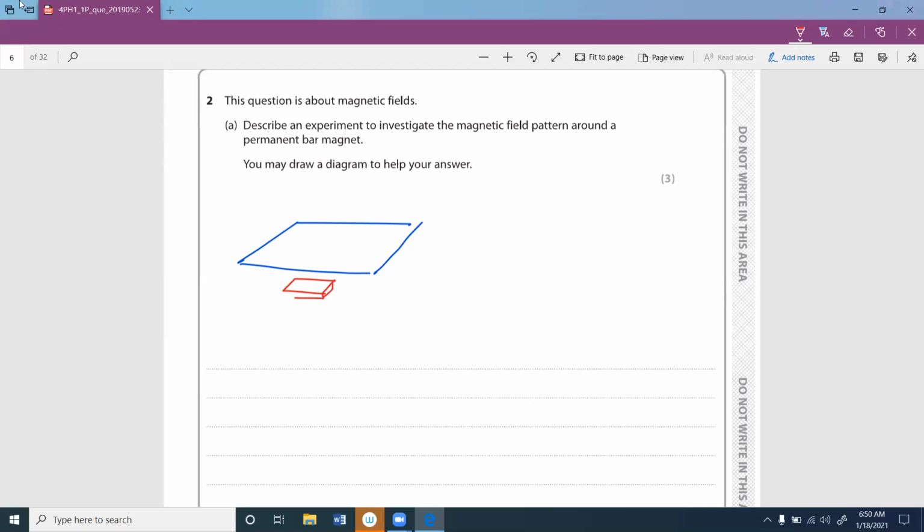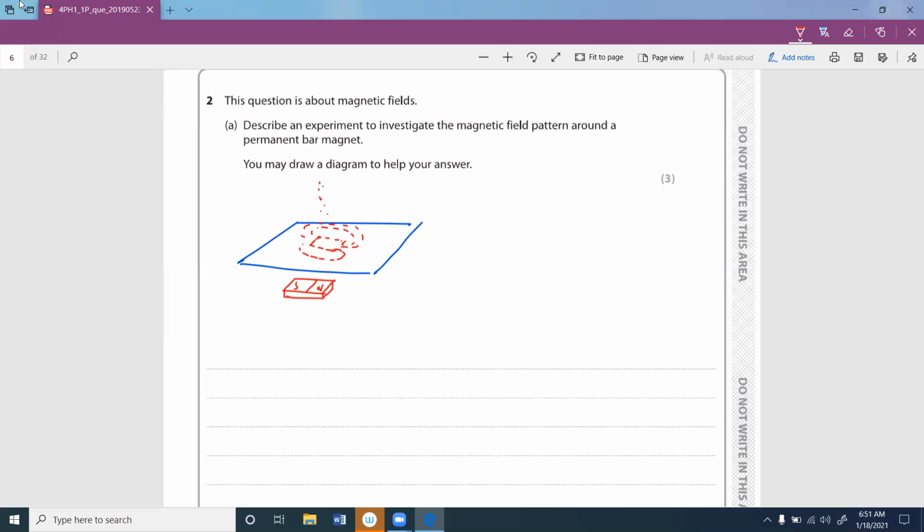There should not be a gap. I just draw it to understand this one. So this is the North Pole and this is the South Pole. Then what you need to do is put some iron filings on that, and we just tap on this one. Therefore you can see this kind of behavior around it. You can see iron filings are organized in a way like this. That's an experiment we can write.